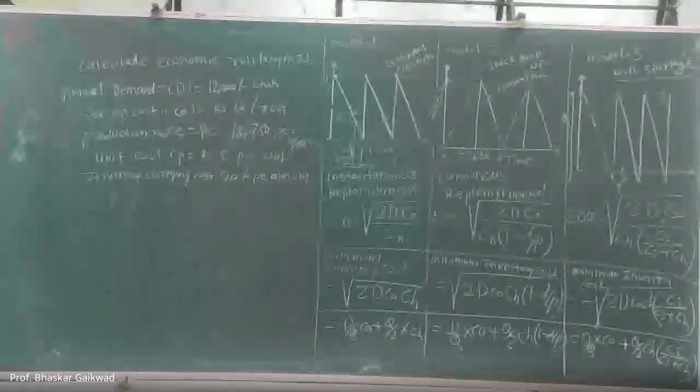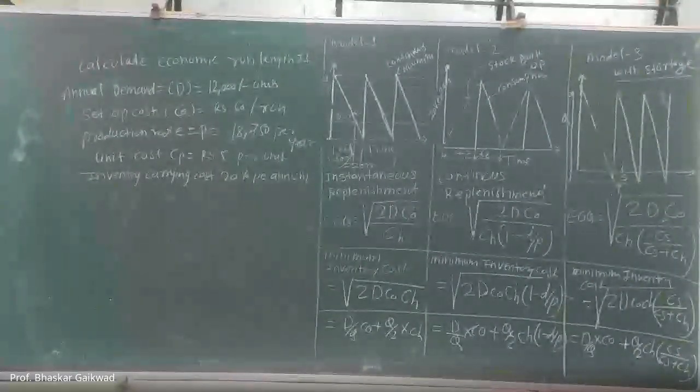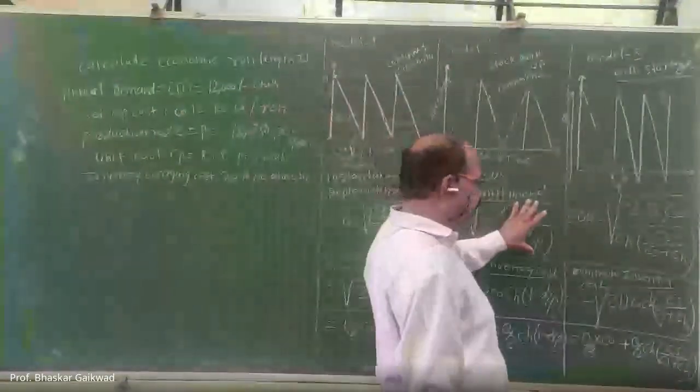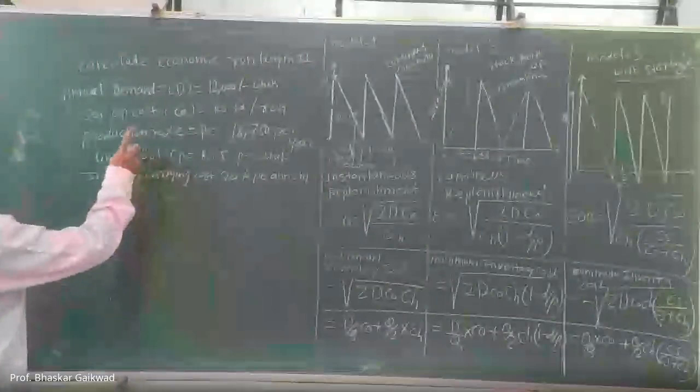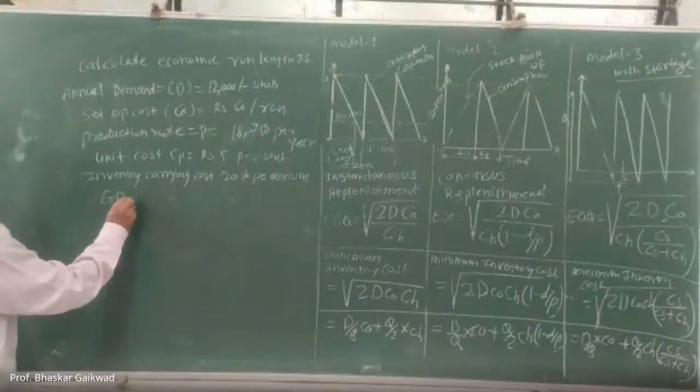This is the numerical; this formula you can use. Economic run length means economic batch quantity.